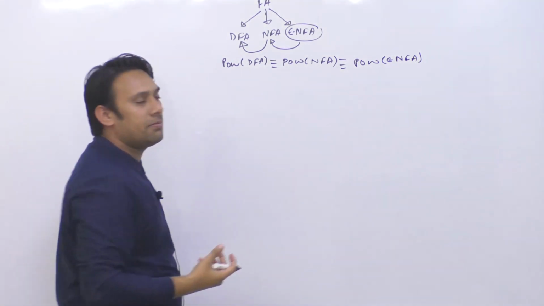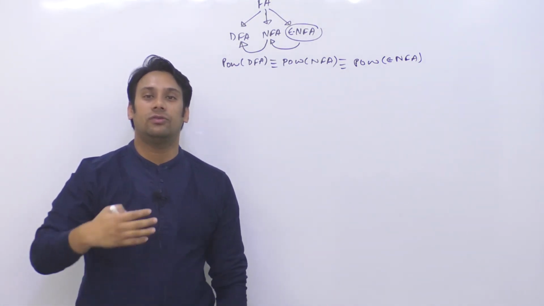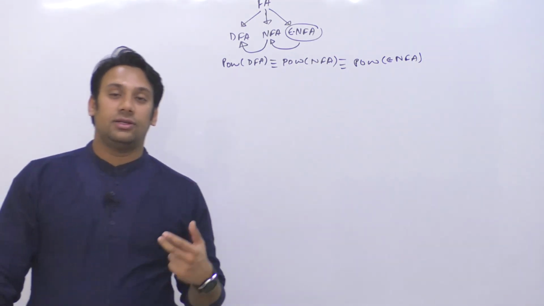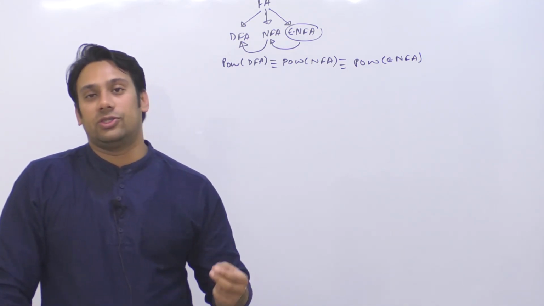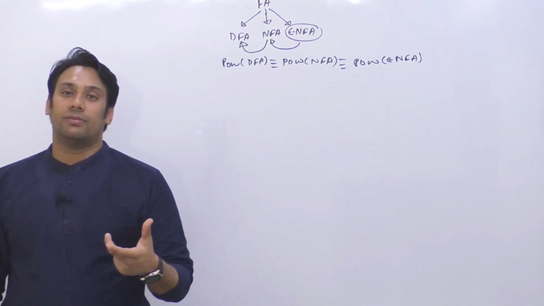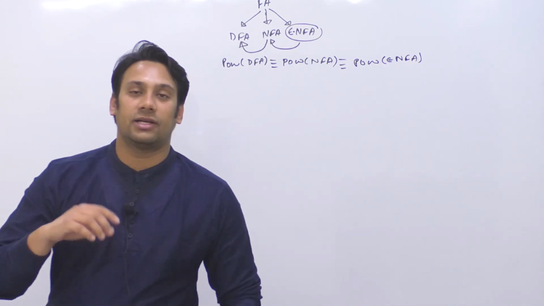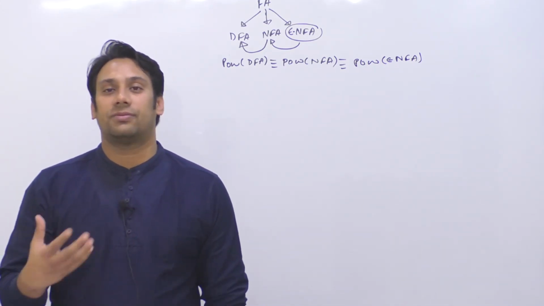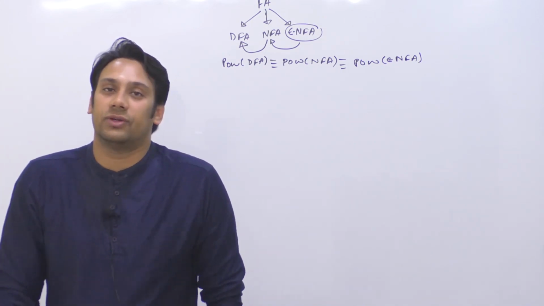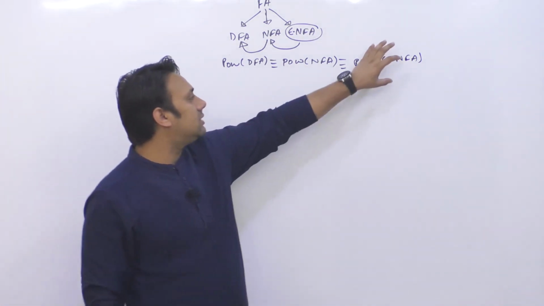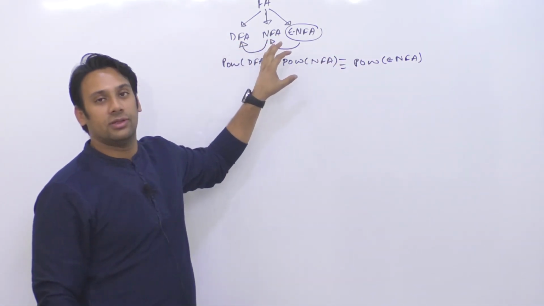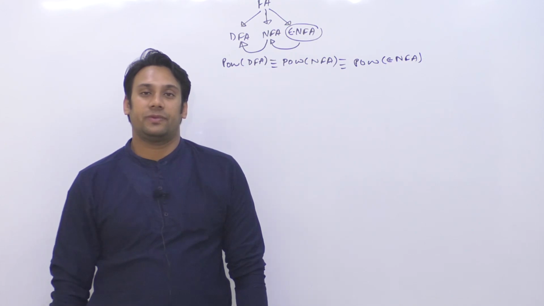And what do I mean by power? Power means, is there any problem that you can solve which is extra, and for that problem a DFA does not exist? Is there any language for which you can create an epsilon NFA but you cannot create a DFA? When we say a language, it means certain characteristics of a problem, and we try to create an NFA or a DFA to solve that problem, right? You can say it this way. For every problem, if there exists an epsilon NFA, there also exists a DFA. So these three are basically equivalent in power, correct?